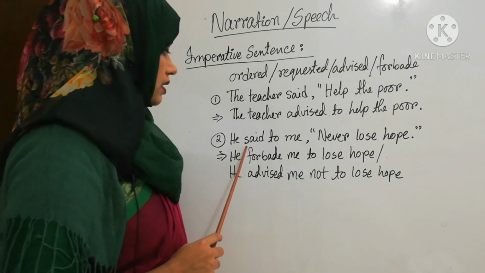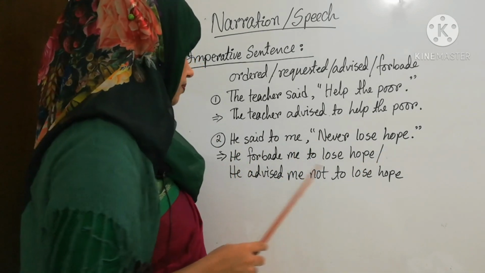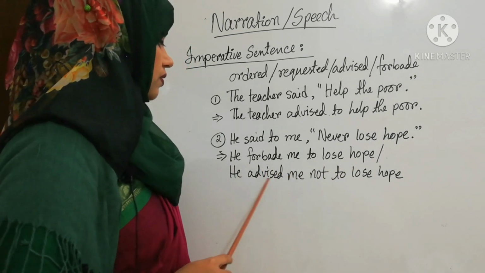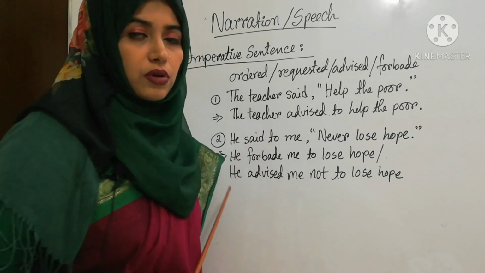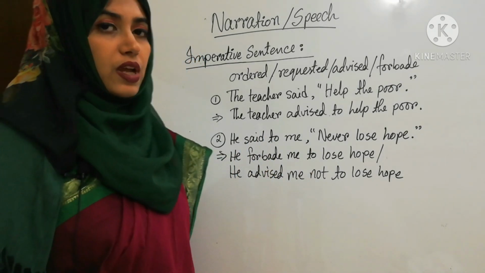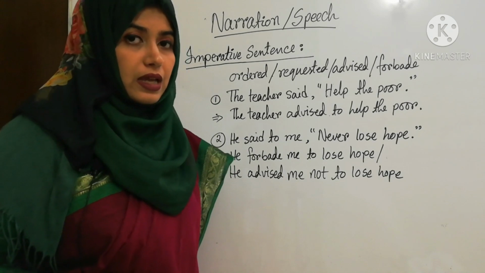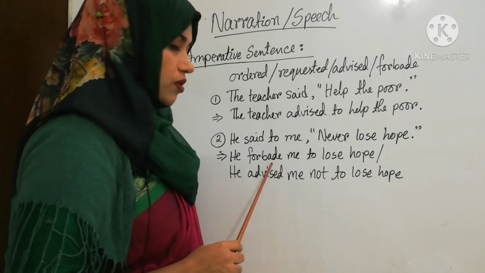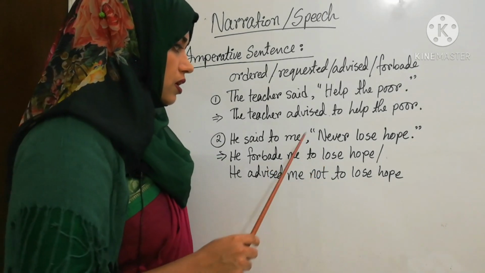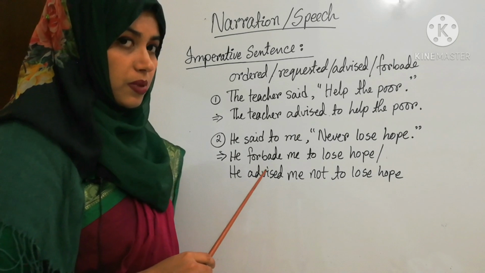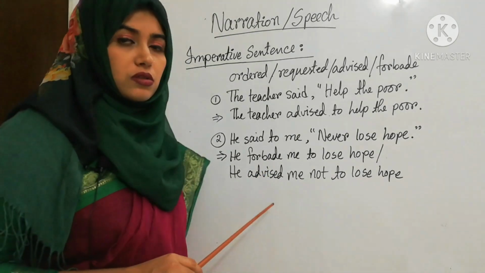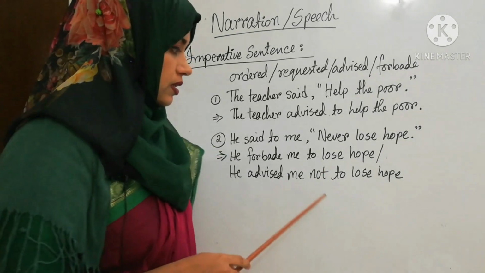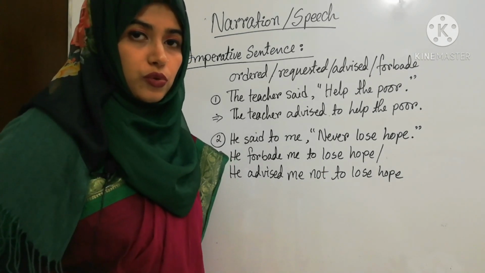Okay? Next, he said to me, never lose hope. He forbade me to lose hope or he advised me not to lose hope. Okay? There can be two ways. If you find never or don't, in that case you can say forbade, and if you use forbade then you don't need to use not. And if you do not use forbade, you can say advised, or you can also say told or requested me not to lose hope. Then you will use not before to.